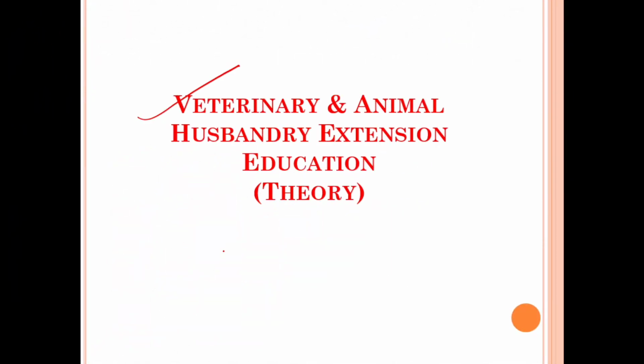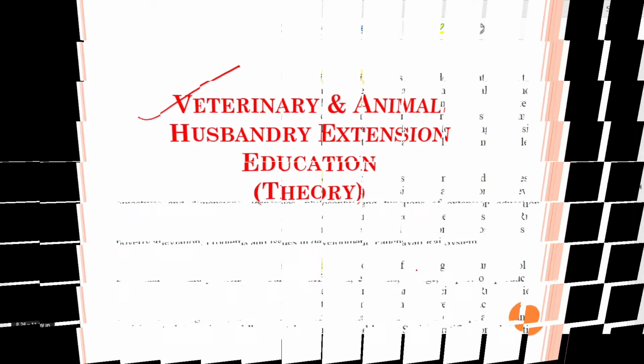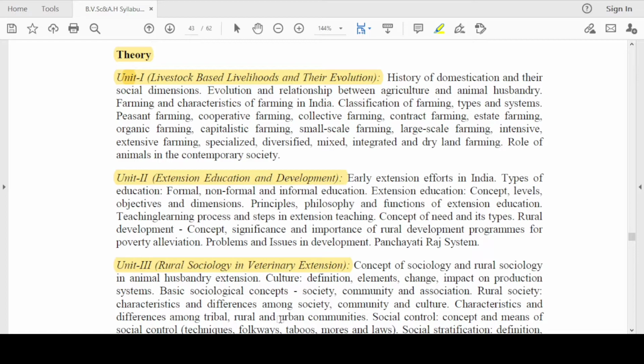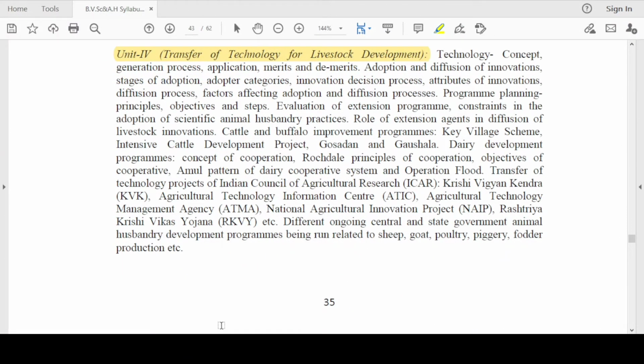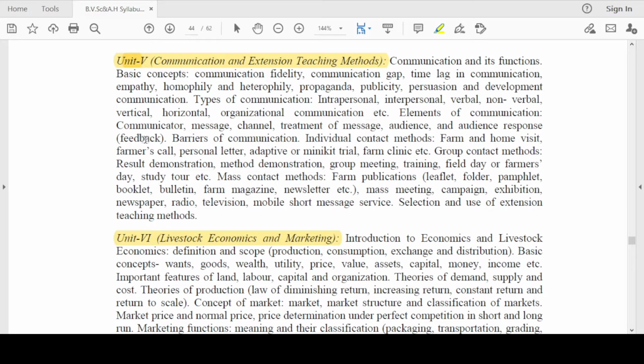Moving on, we will discuss the syllabus for the theory portion of the veterinary and animal husbandry extension education. In total, for the theory portion we have 9 units. Unit number 1 deals with livestock based livelihoods and their evolution. Unit number 2 deals with extension education and development. Unit number 3 deals with rural sociology and veterinary extension. Unit number 4 deals with transfer of technology for livestock development. Unit number 5 deals with communication and extension teaching methods.